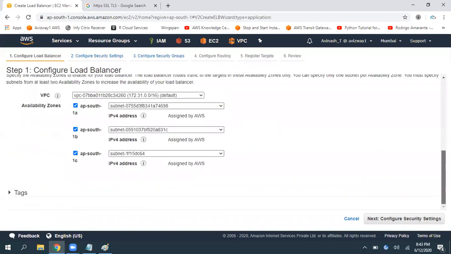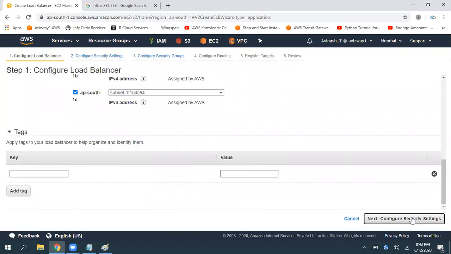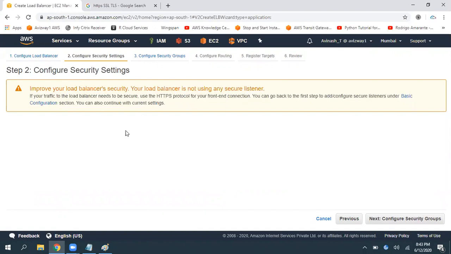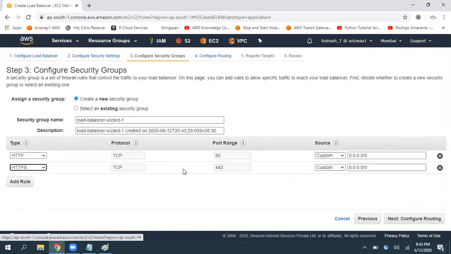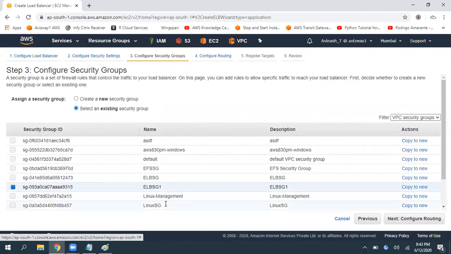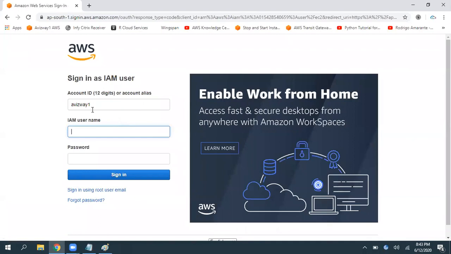Right? Now, I've selected all the subnets. If you want to add any tags, you can go and add the tags here. Now click on next. This is a warning. Why? Because we haven't opened port number 443, right? Click on next. For the load balancer, I could create a new security group, but yesterday itself we created one security group, right? That is open with 80 and 443. So I'm going to choose that ELBSG. Then click on next.